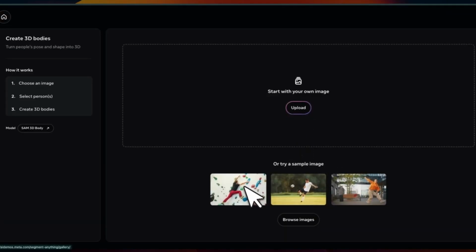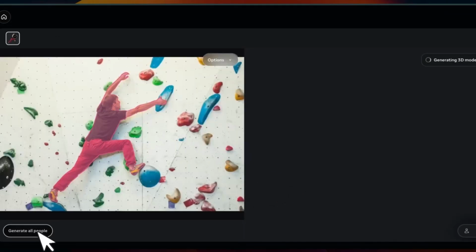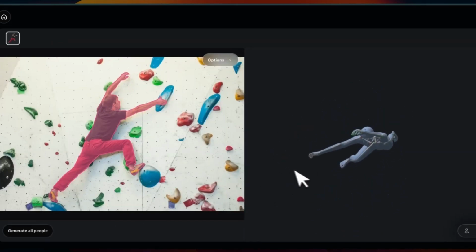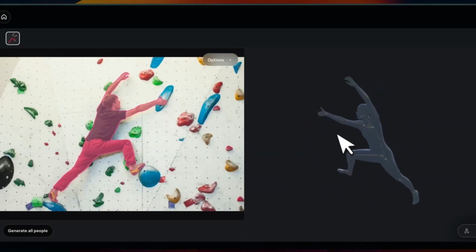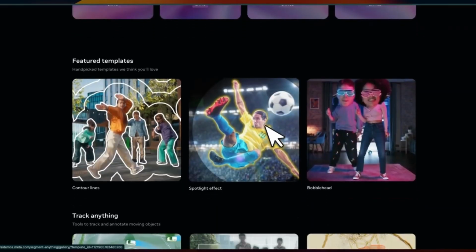You can also create 3D bodies. So for example, if you select a person, and then click on generate all people, this basically creates a 3D pose, or 3D model in the same pose as the person. There are going to be some very interesting applications that you can build on top of this model.